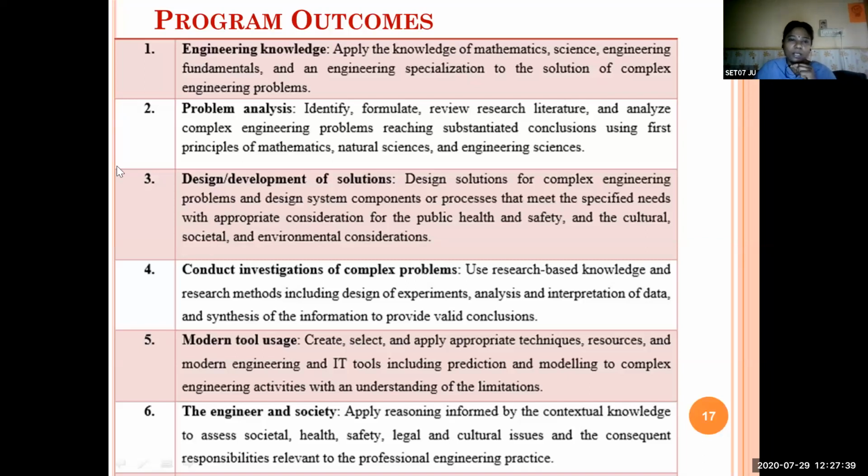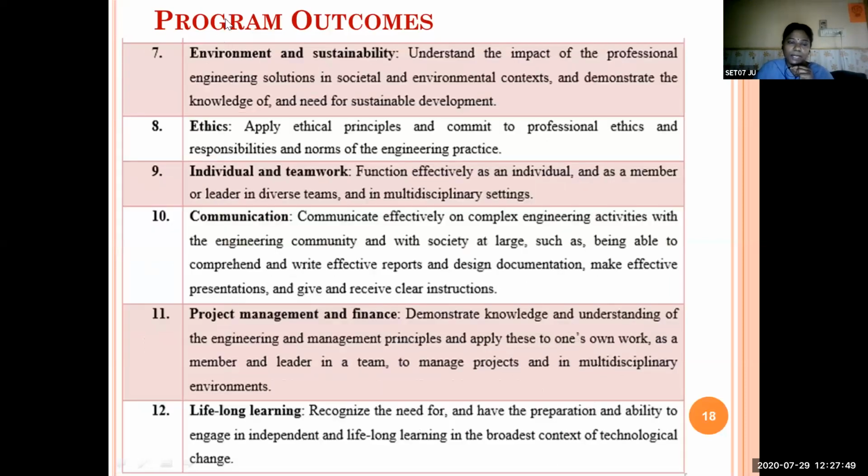Any engineering graduate will come out with a degree, and they will be knowing about all the 12 program outcomes. So the program outcomes are attained through each and every course. In our course Software Engineering also, all the 12 program outcomes are attained from different chapters.